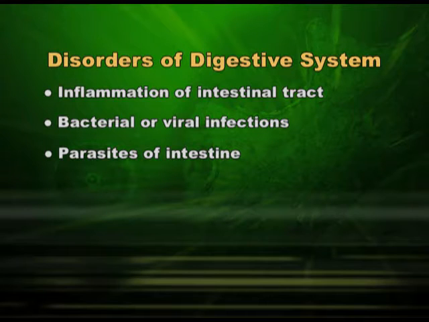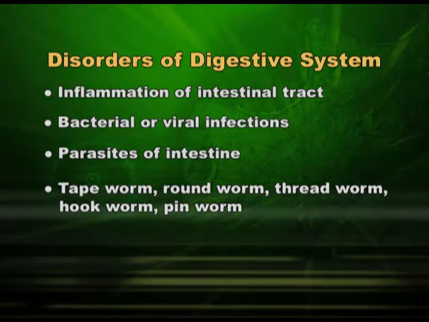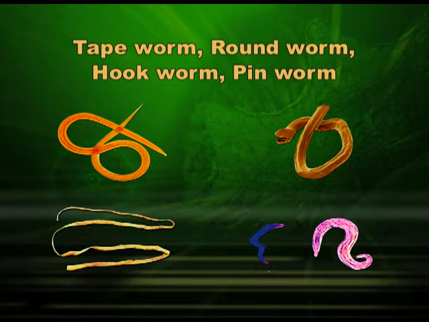These parasites can be tapeworm, roundworm, threadworm, hookworm, pinworm and many more, which can be seen even by naked eyes. In this slide, children, you can see tapeworm, roundworm, hookworm, pinworm.